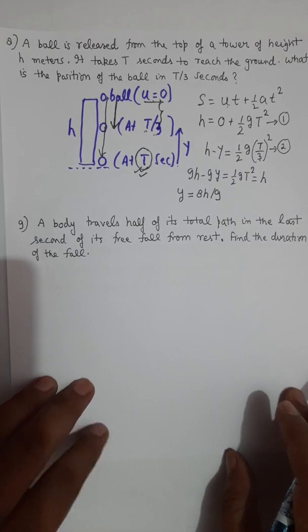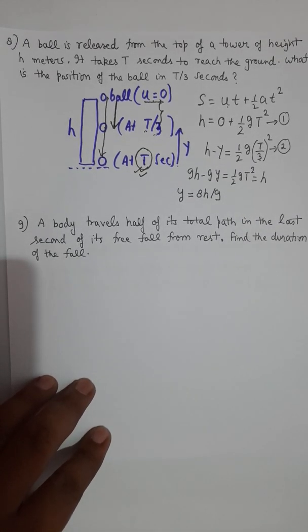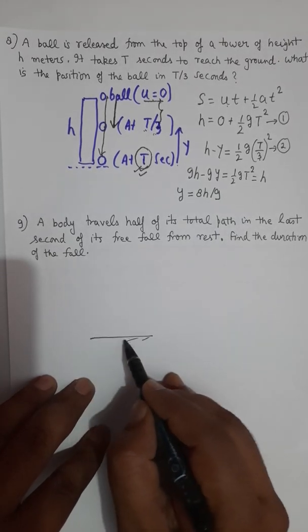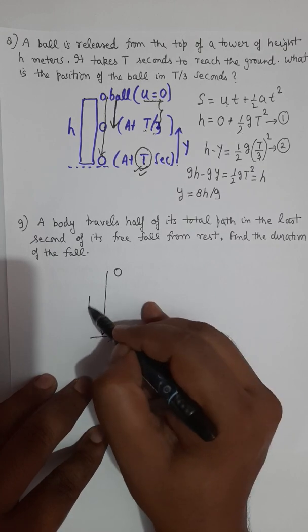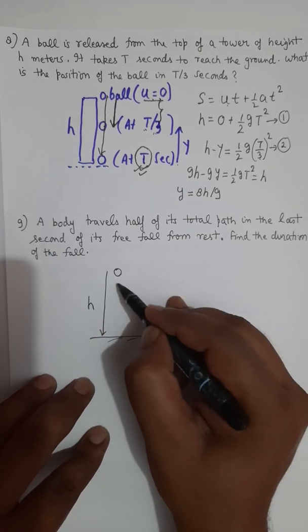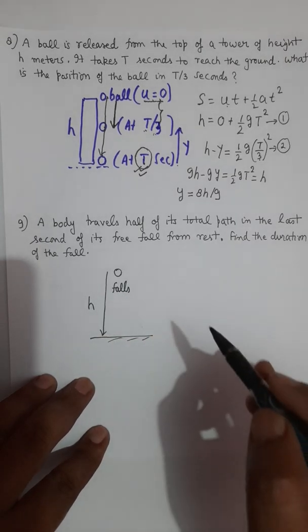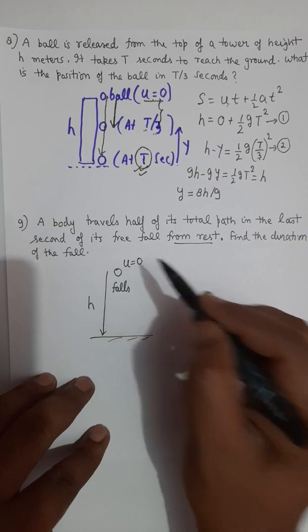Question number 9. A body travels half of its total path in the last second of free fall. So let's say that the body falls down by a distance of h. Let h be the distance through which the body falls down, starting from rest. So u equals 0.